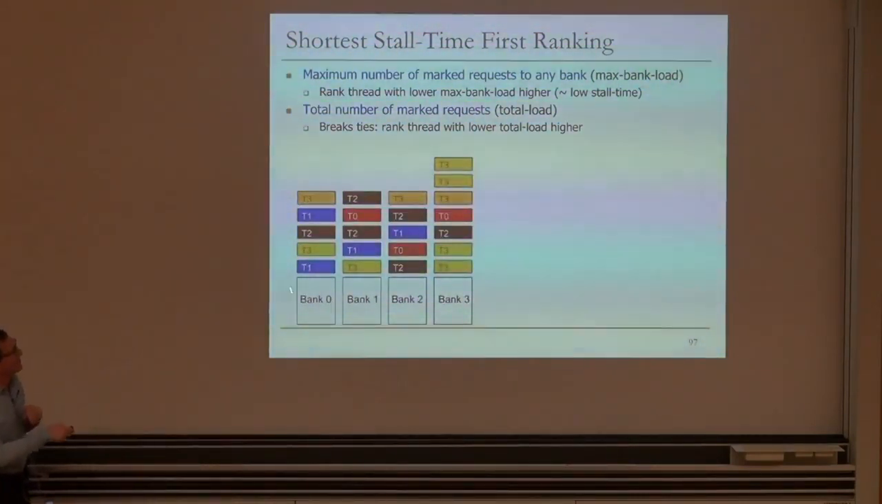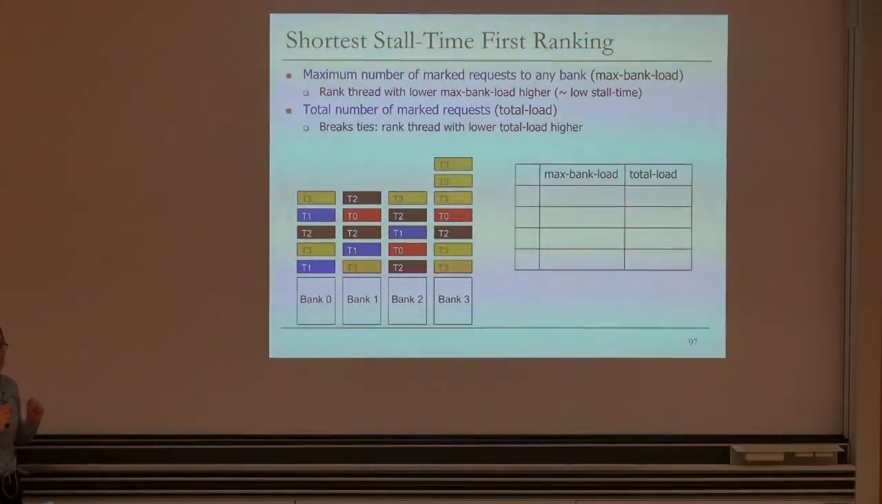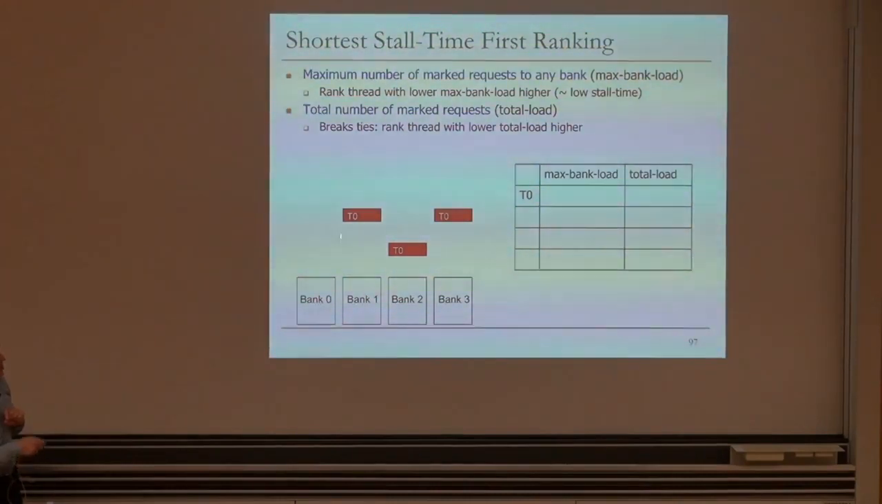Okay, so let's take a look. This is the batch. And now we have different threads. I'm going to ignore the row buffer here, but the paper has an example with the row buffer. And these threads have different numbers of requests. Let's compute these two metrics for these threads. Thread 0 has only one request maximum to any bank, so its max bank load is 1.